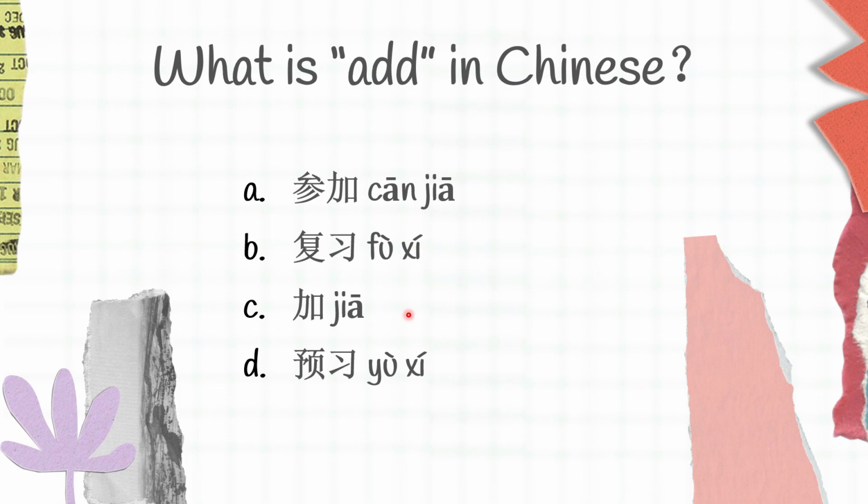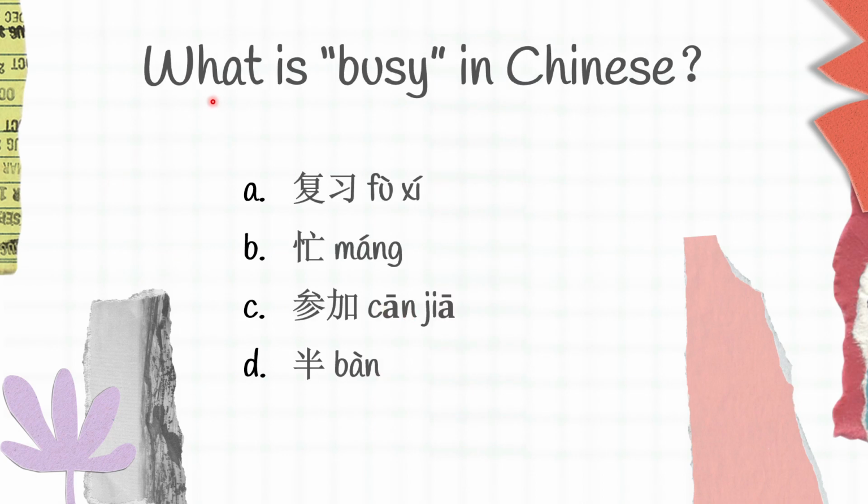Moving on to another question here. What is busy in Chinese? A. 复习 B. 忙 C. 张加 D. 半.